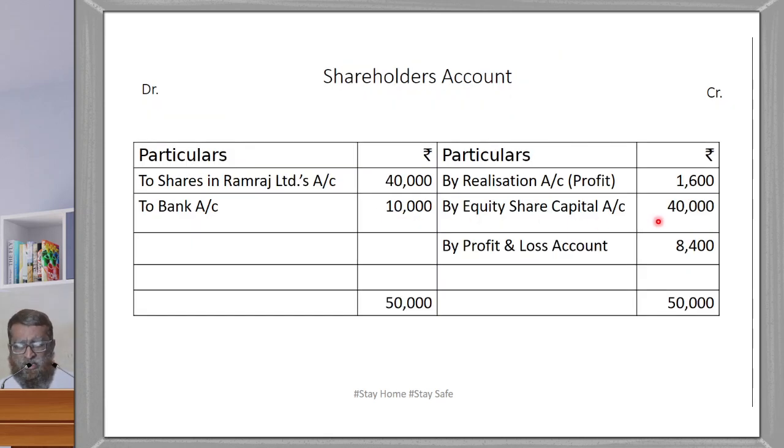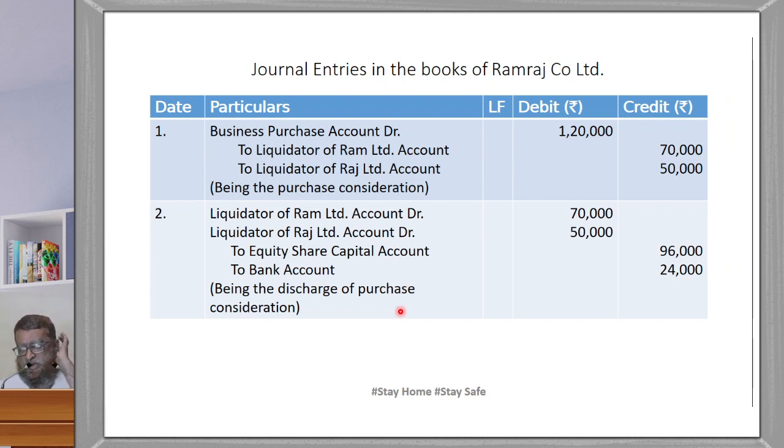Next, share capital, that is 40,000. Next, we have profit and loss account 8,400. This is transferred from the old balance sheet. Next, purchase consideration total 50,000, which is paid in the form of shares 40,000 and in the form of cash 10,000. So total is 50,000 each. This is how we have prepared two ledger accounts.